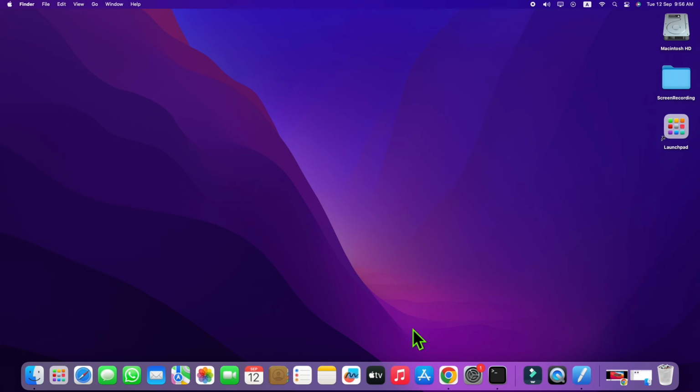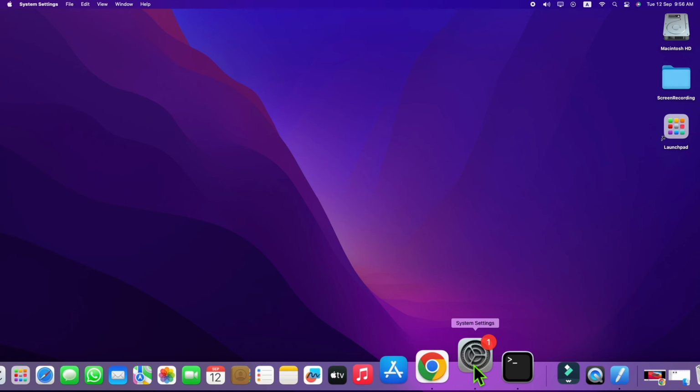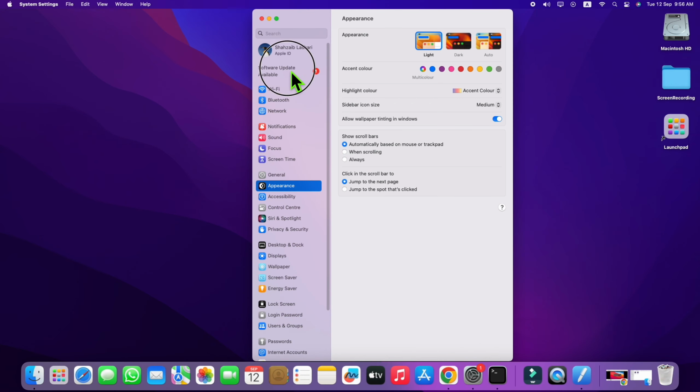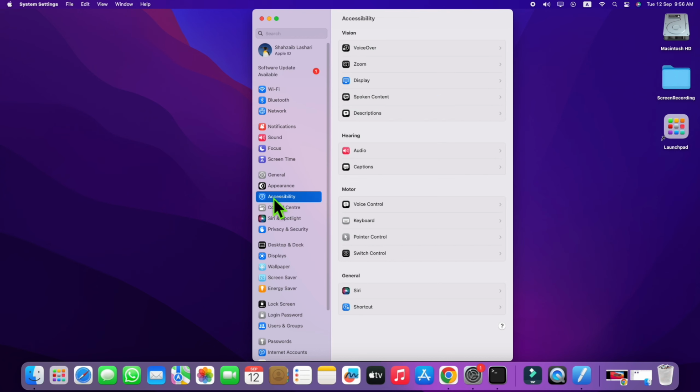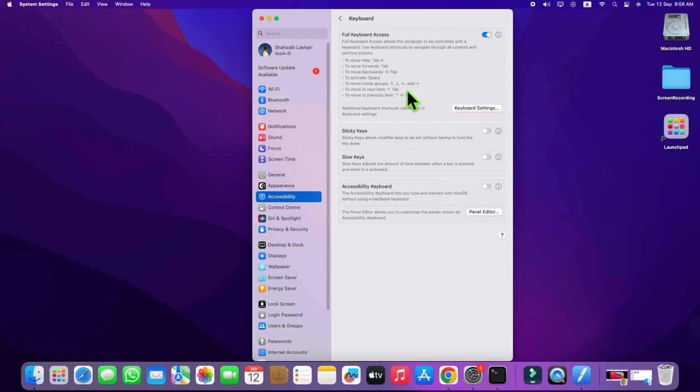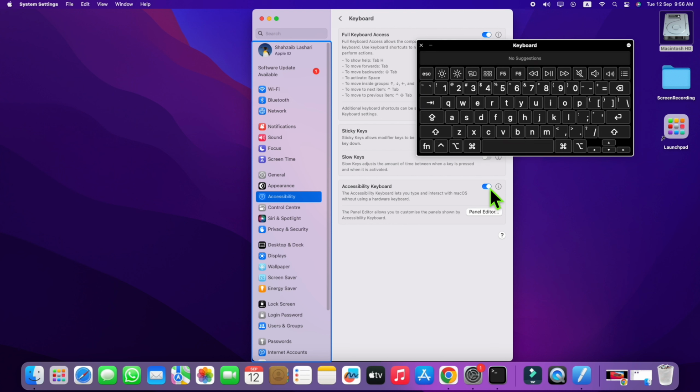So to solve this issue, first go to your system settings, then update the software to latest version and restart now. Then go to accessibility and click on keyboard. Now turn on full keyboard access and click on accessibility keyboard.